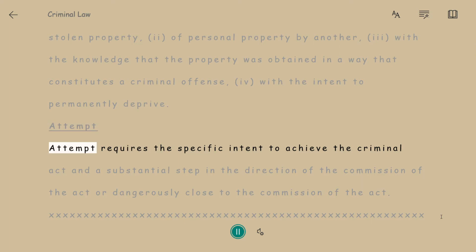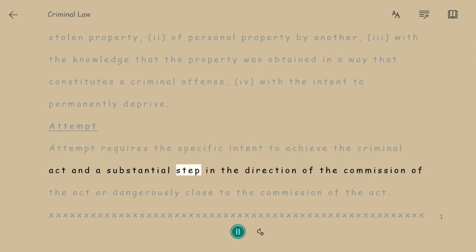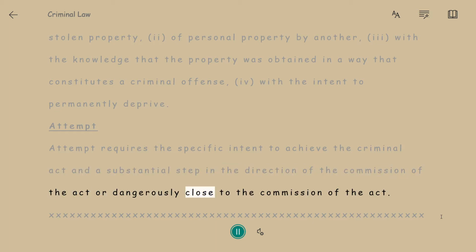Attempt. Attempt requires the specific intent to achieve the criminal act and a substantial step in the direction of the commission of the act or dangerously close to the commission of the act.